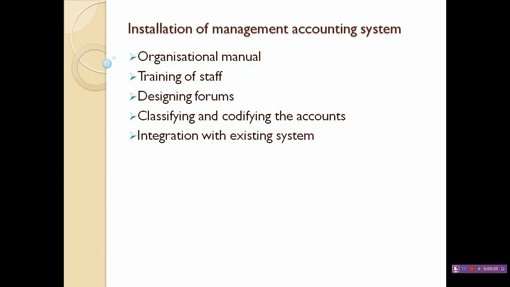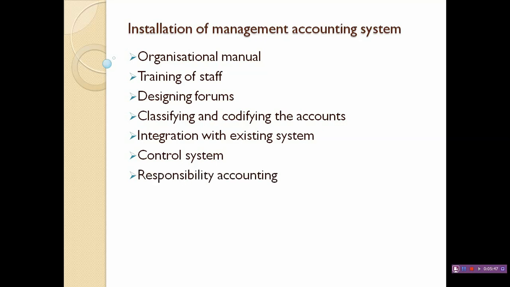Next one, control system. By control system, we mean introducing a system of budgetary control and standard costing, because it is essential for the effective working of the management accounting system. One of the features we discussed in the previous session was that management accounting mainly deals with measuring efficiency. In order to measure efficiency, the actual performance must be compared with standard performance. The comparison of these performances mainly takes place in budgetary control and standard costing. That's what the control system means.